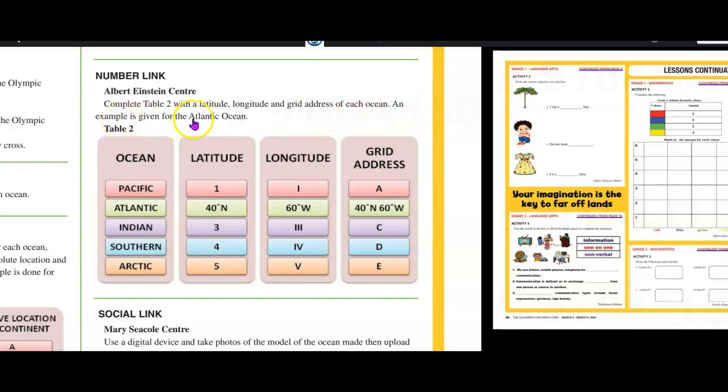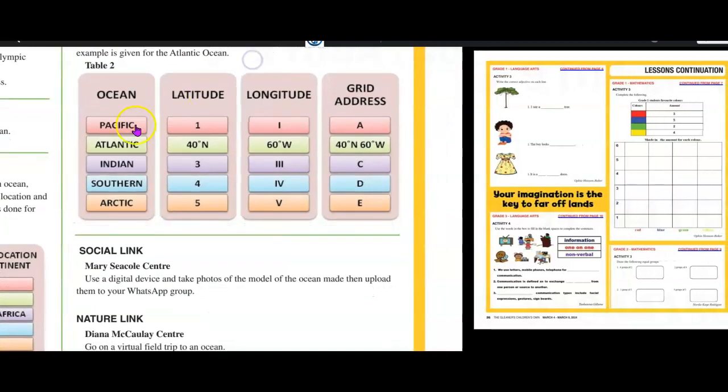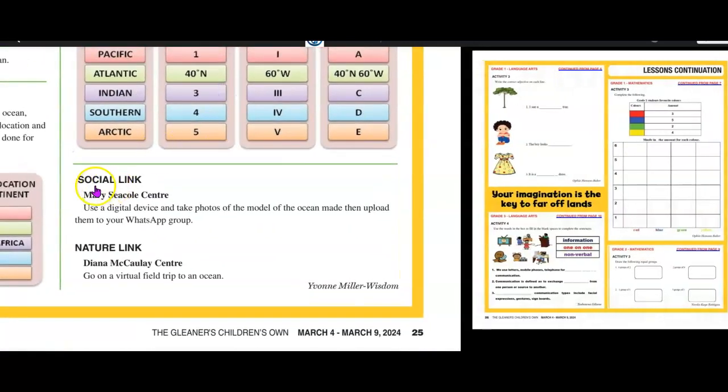An example is given for the Atlantic Ocean. So here we have the Atlantic, which is 40 degrees north, 60 degrees west, and the grid address is 40 degrees north and 60 degrees west. Do that for the rest. From the Mary Seacole Center, we have the social link. Use a digital device and take photos of the model of the ocean made and then upload them to your class WhatsApp group. Finally, Nature Link from the Dan Macaulay Center. Go on a virtual field trip to an ocean.